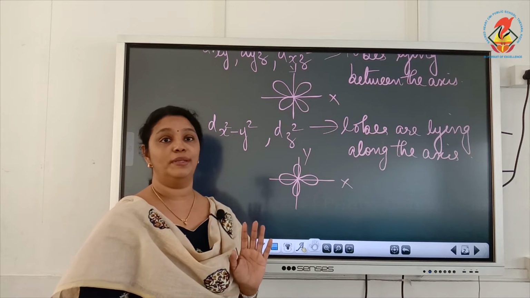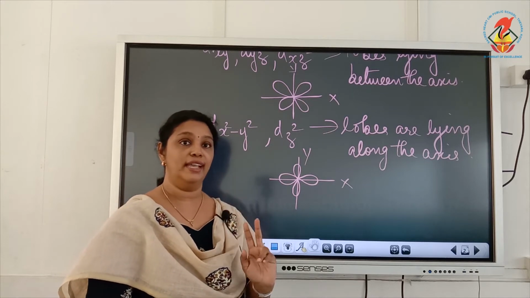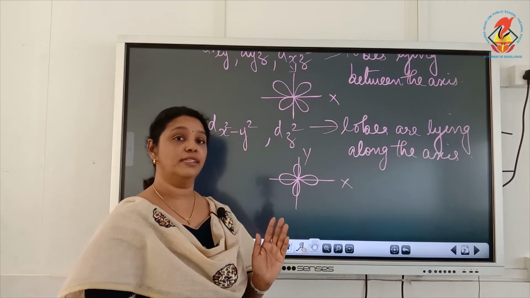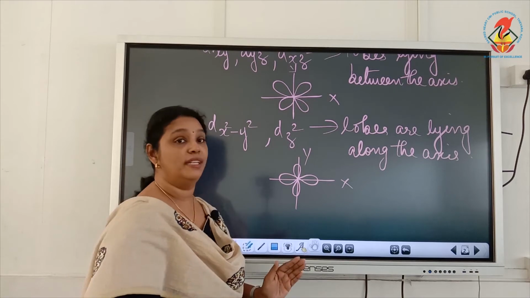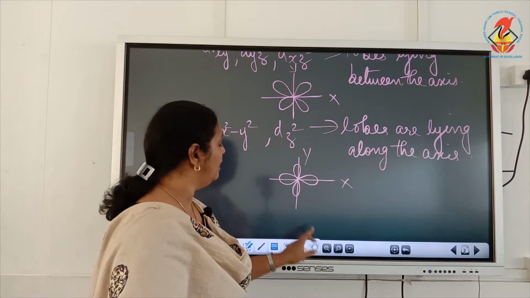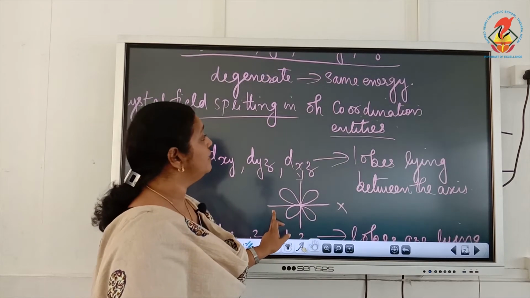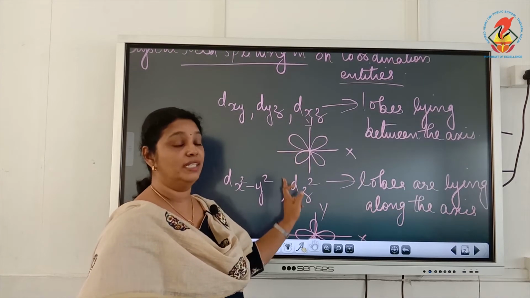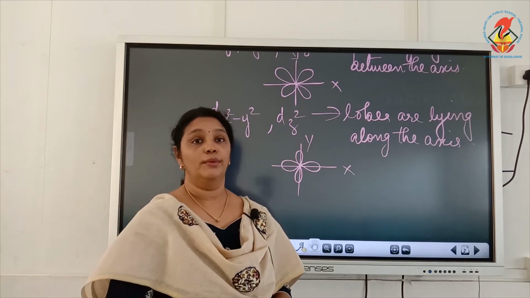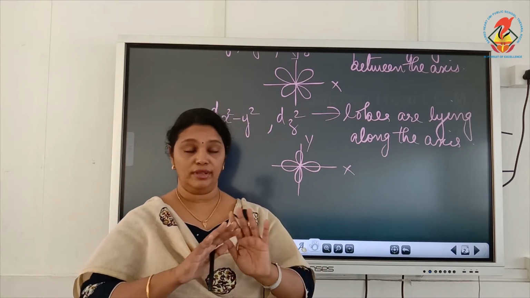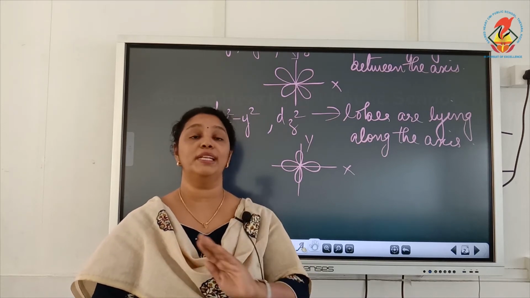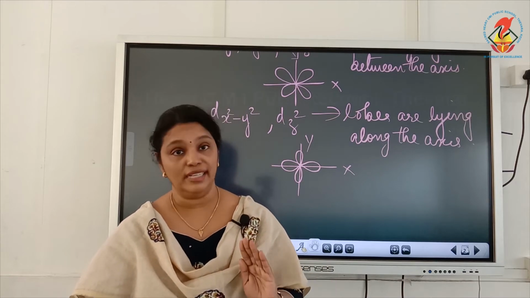So of the 5 d orbitals, 3 d orbitals, that is dxy, dxz and dyz, have their lobes lying in between the axes, and dx square minus y square and dz square have their lobes lying along the axis. Now, we are studying the d orbital splitting in an octahedral coordination entity, which means the coordination number is 6 and the shape is octahedral. In the beginning the central metal atom has only d orbitals, and the 5 d orbitals have the same energy, or they are degenerate.